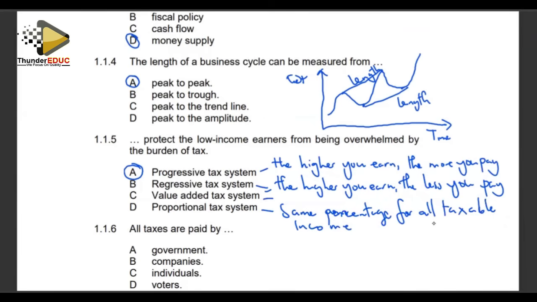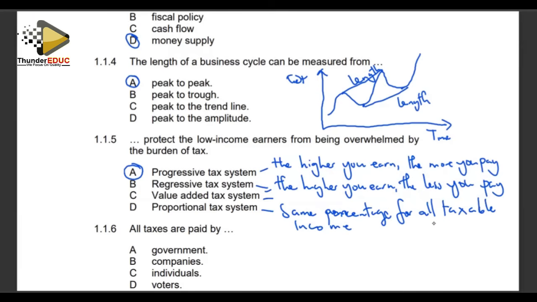So regressive, the higher you earn, the less you pay. Progressive, the higher you earn, the more you pay. The one that protects the low income earner is the progressive one, because low income earners belong to the lower tax bracket, while high income earners qualify for a higher tax bracket.